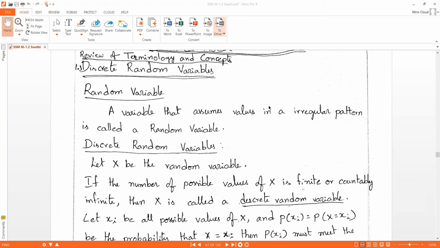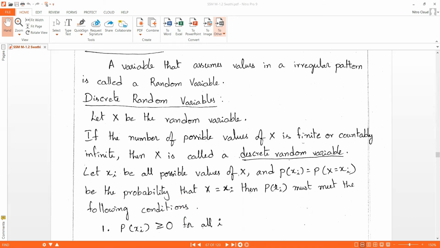A variable that assumes values in an irregular, some random pattern, is called a random variable. Next, we'll see what a discrete random variable is.